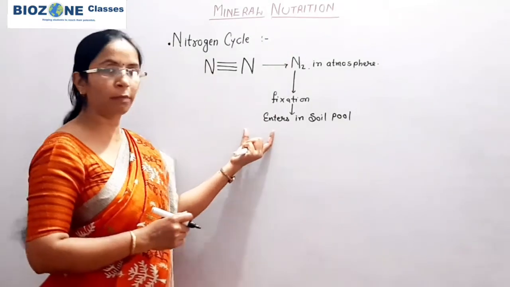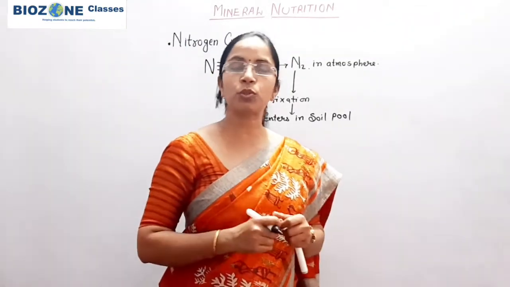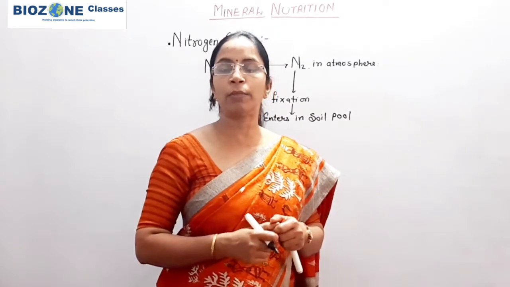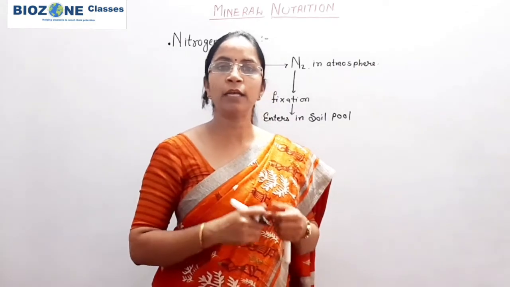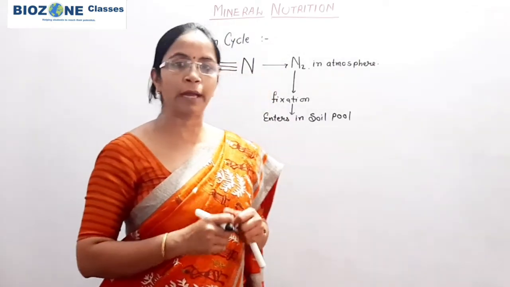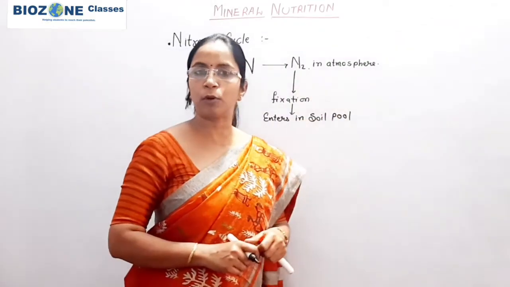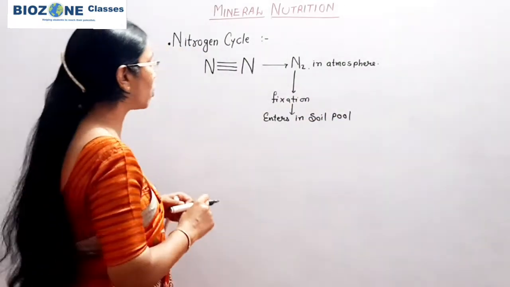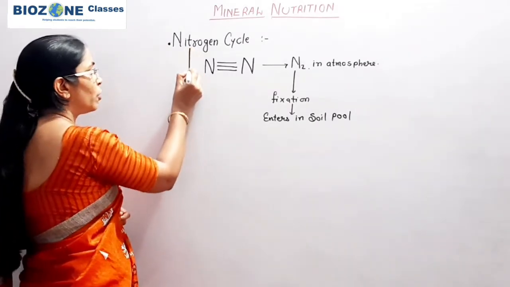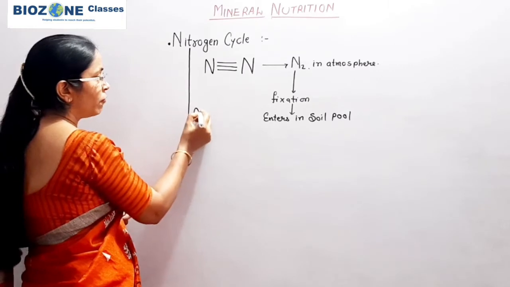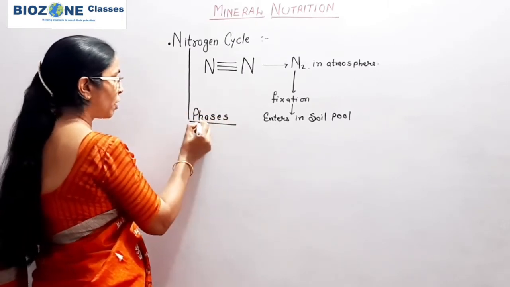This part you remember: nitrogen is absorbed by the plant from the soil in what form? Nitrogen is absorbed in the form of nitrate, nitrite or ammonium ions. It is never absorbed as N2 directly from the atmosphere. Keep this point in mind when we study the nitrogen cycle. We study first the various phases of the nitrogen cycle. Now what are the phases?